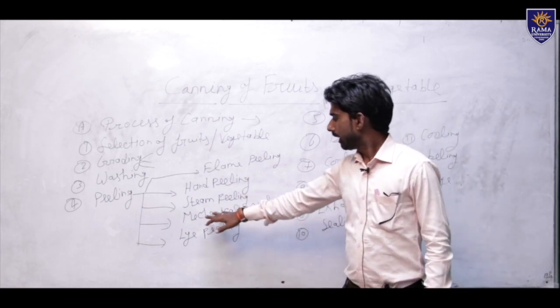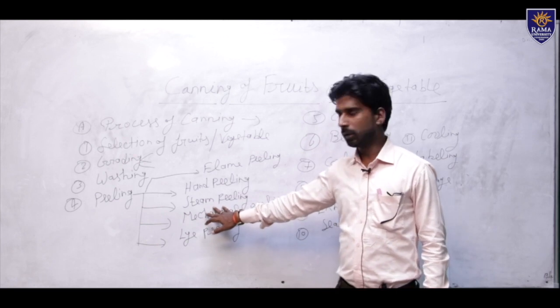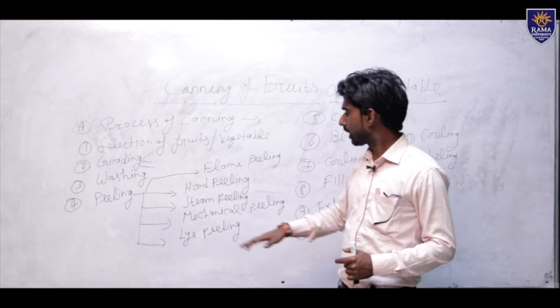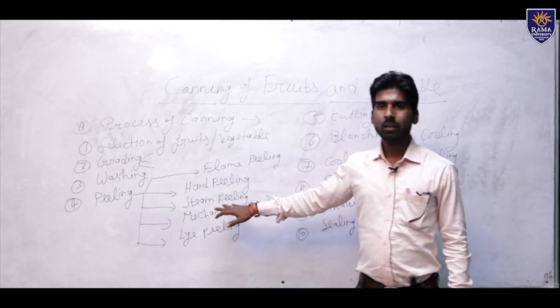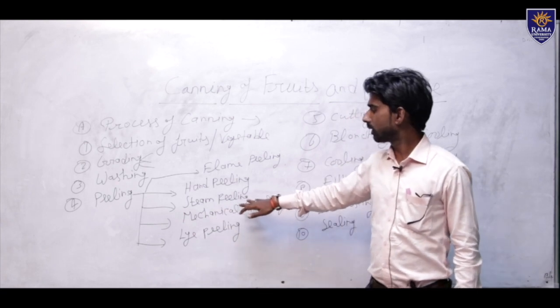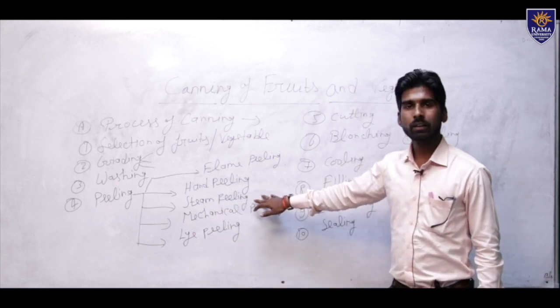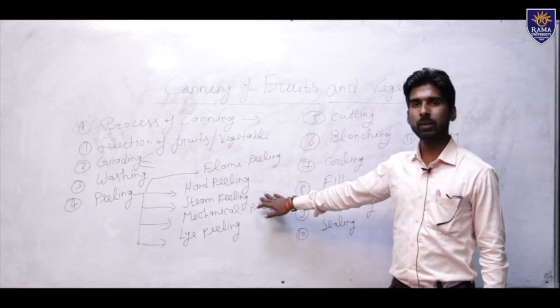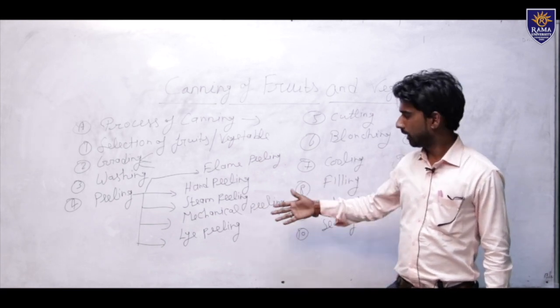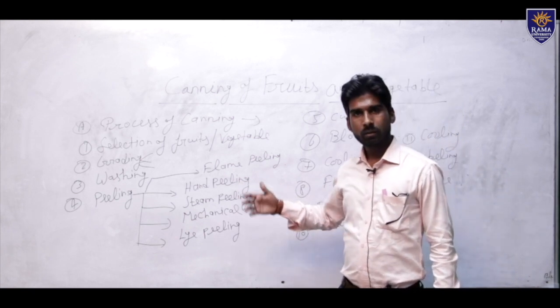And third point is steam peeling. Steam peeling means hot water at a temperature above 100 degrees centigrade, and we use steam. Examples for steam peeling are potato and carrot.